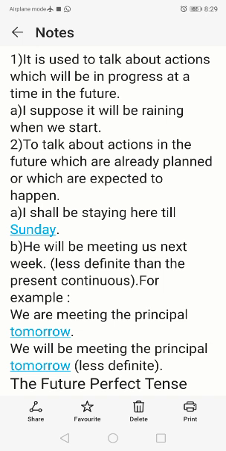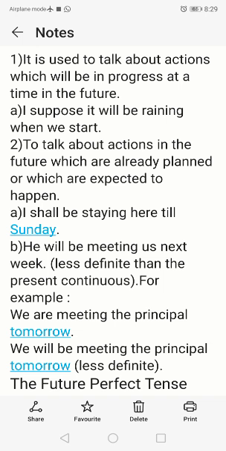Even for this, we may use present continuous tense. For example, I am going to stay here till Sunday, or he is meeting us next week.